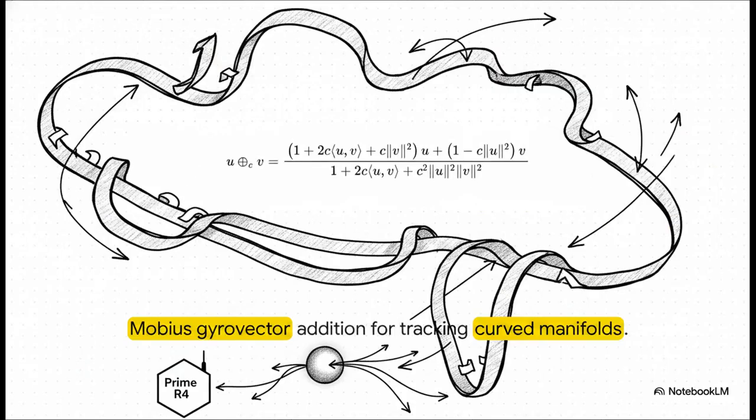But computing in a curved, high-dimensional space requires completely new tools. Standard flat space math just fails here. If you try to add straight vectors in a curved space, you end up flying right off the manifold. To fix this, systems like the prime R4 router replace standard math with the Mobius gyrovector addition equation. This elegantly complex formula keeps the AI's data securely bounded, successfully executing continuous neural routing on its curved path right